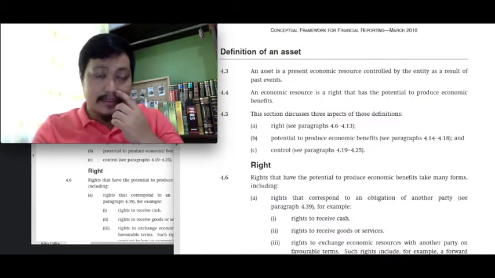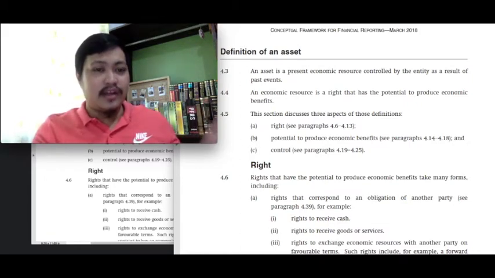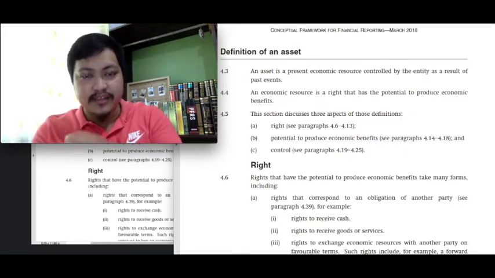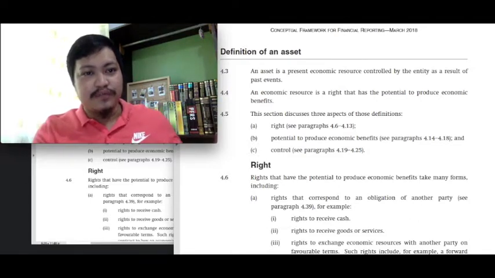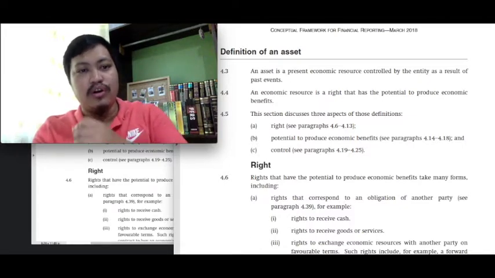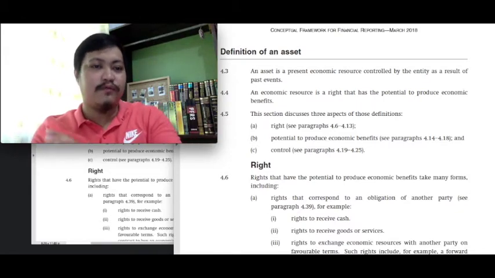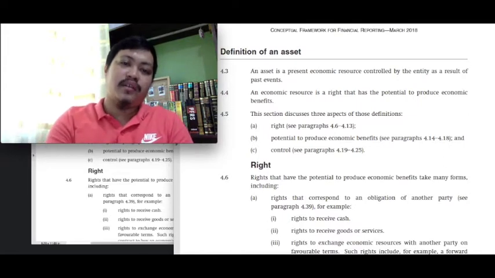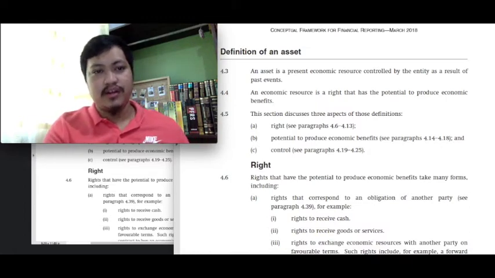Now, having said that, class, again, I will have to emphasize that just because the framework will categorize it as an asset, class, that does not mean that we will already recognize it as an asset in our financial statements. The definition of an asset in the framework does not govern the rule on recognition of assets. Besides, the rules for recognition of assets and liabilities, class, are contained in the standards. We do not recognize an asset and a liability based only on the definition provided in the framework.